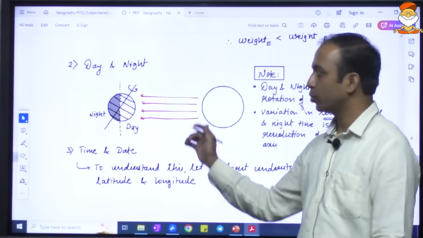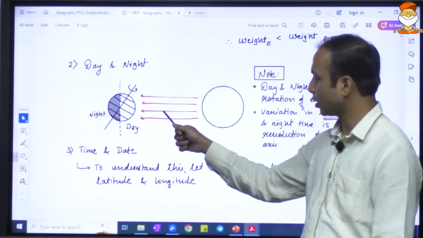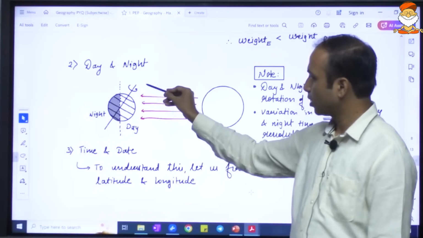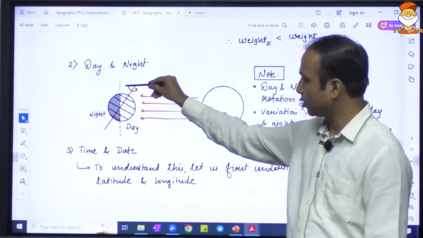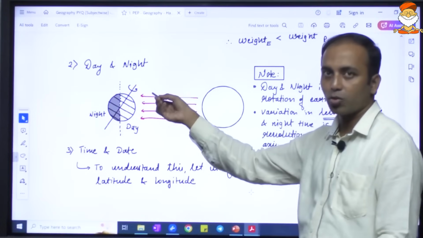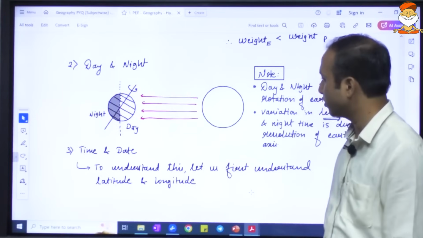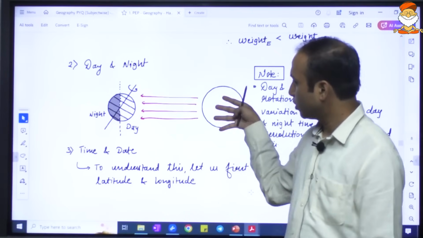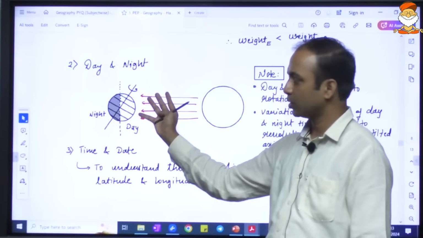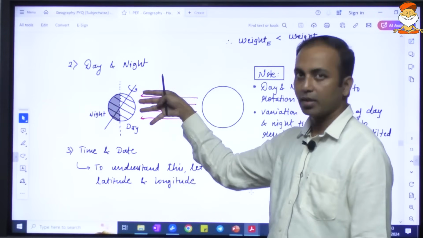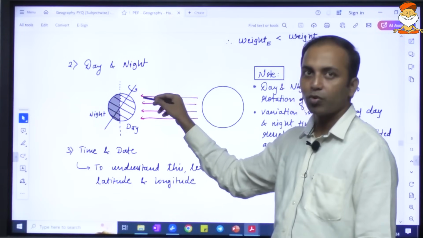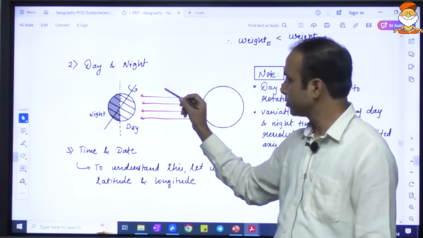Because of rotation, we get day and night. So you can see this is the axis of rotation, and the axis of the rotation is tilted by some degree. I hope you know that it is tilted 23.5 degrees. And when the sunlight is available, the sunlight won't be tilted that way. The sunlight will be straight, relatively, because the gravitational influence is not strong enough to bend it.